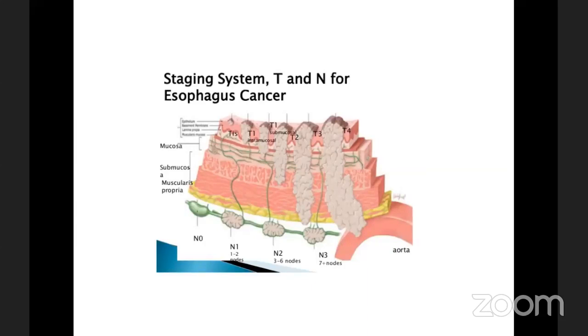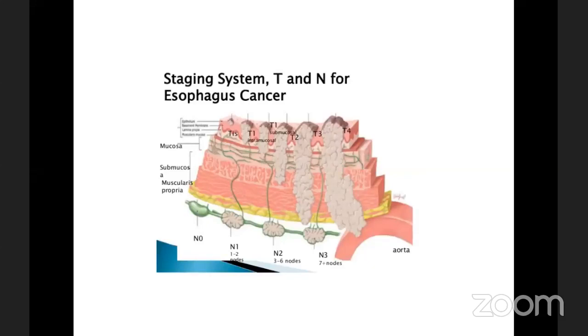T1 is the involvement of the mucosa. There is T1a and T1b, and T1a is the pure first layer of the mucosa, and then the muscularis mucosae involvement becomes T1b, and T2 is the submucosal involvement, and then T3 is the muscularis propria involvement, and T4 is the adjacent organ involvement outside the adventitia of the esophagus.